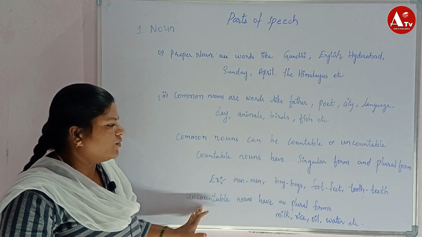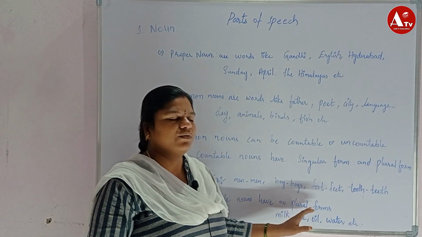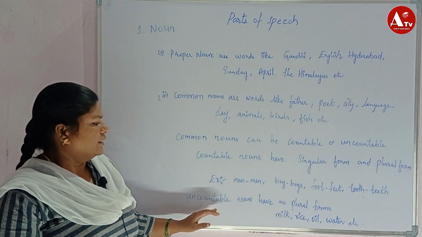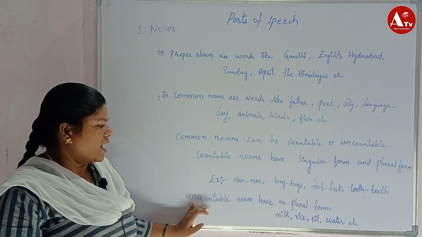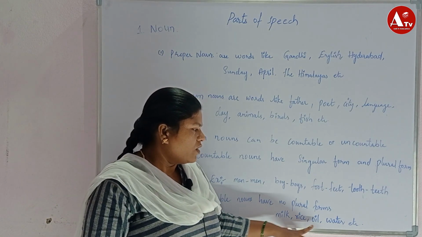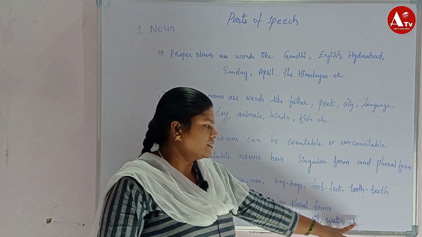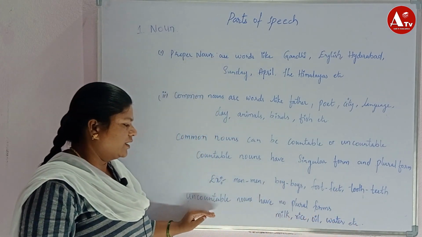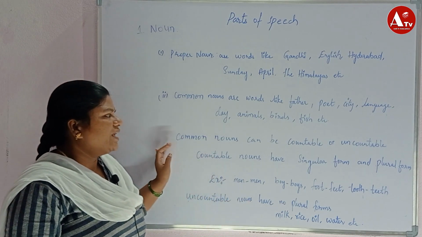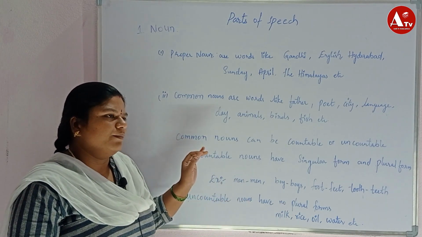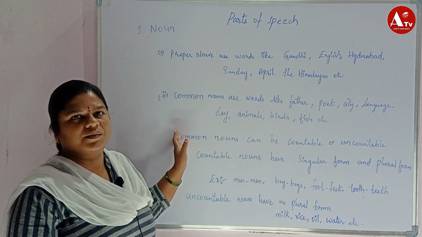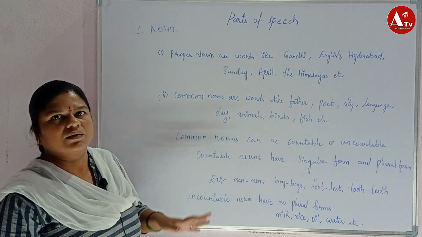Uncountable nouns have no plural form. It means we cannot count these, so they are called uncountable nouns. Milk, rice, oil, water, etc., these all come under uncountable nouns. Based upon the meaning, common noun is divided into four types. Now we will discuss this briefly.